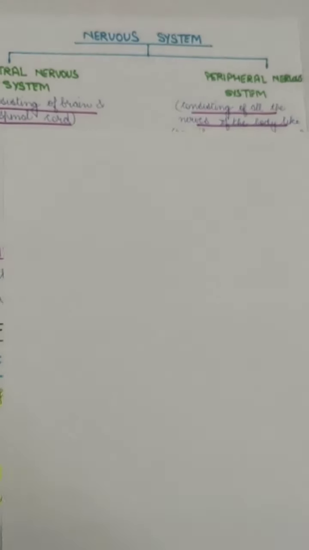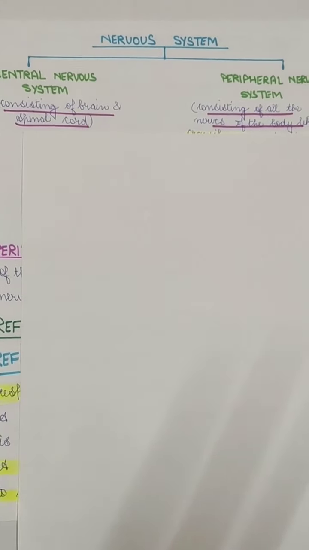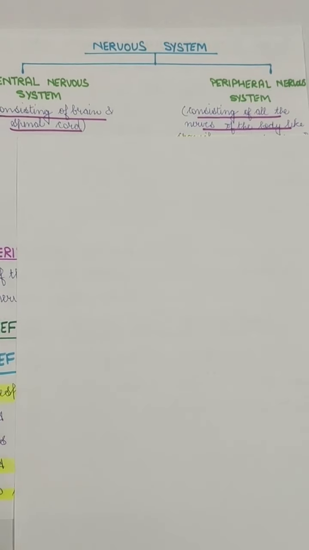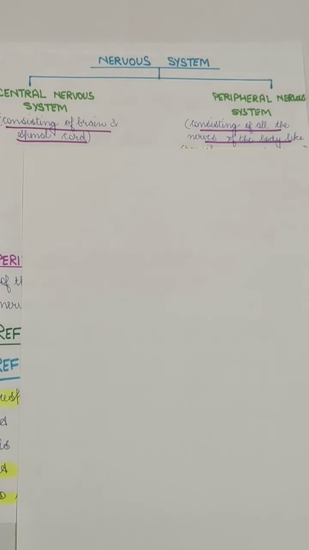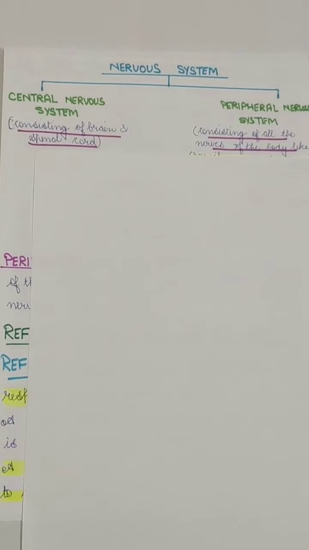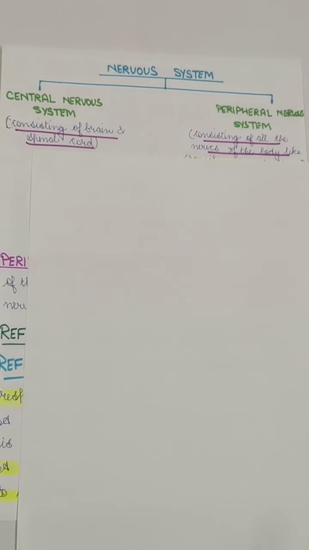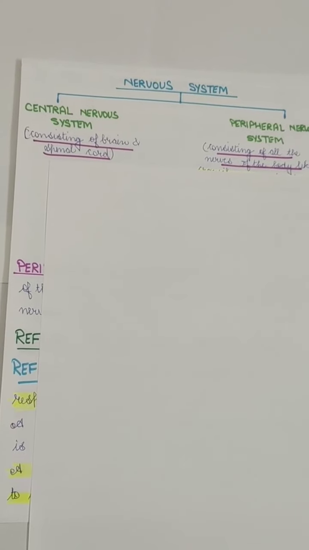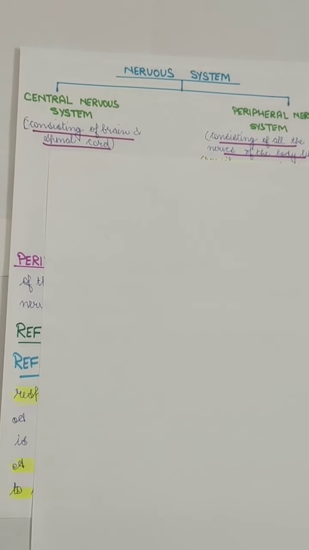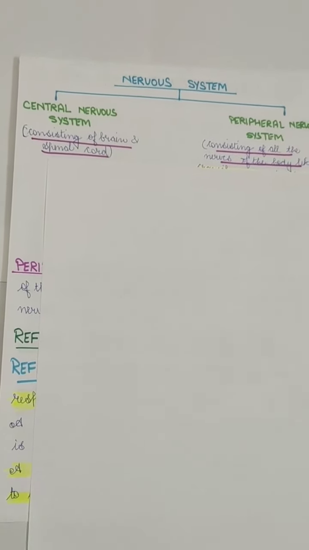So the center is in the center, like the brain and the spinal cord. Our spinal cord is inside our vertebral column, and this is controlled by our CNS, the central nervous system. And then the peripheral nervous system is side by side to that. It is a very important part, but it is attached to the spinal cord, and the spinal cord will give all the instructions, because it gets the instructions from the brain, and all the nerves will be joined to the spinal cord.